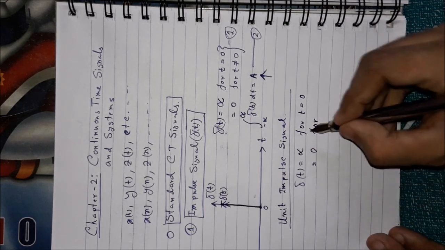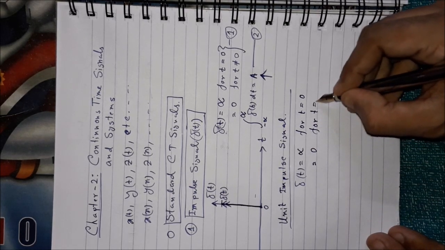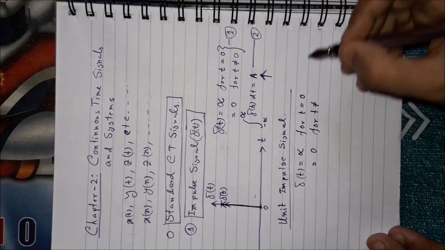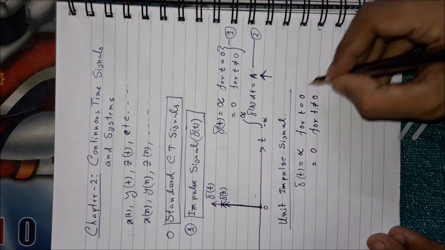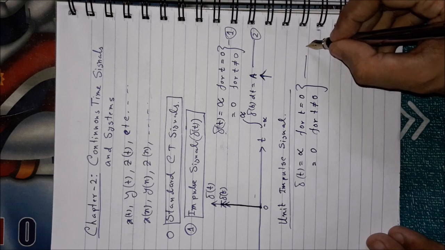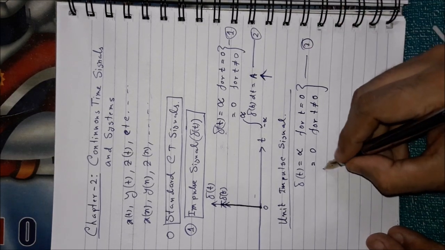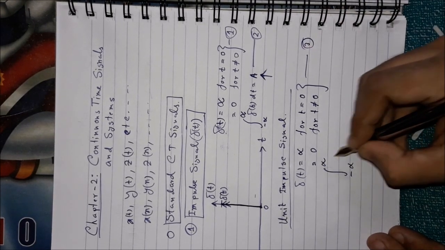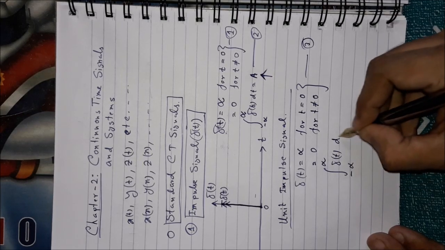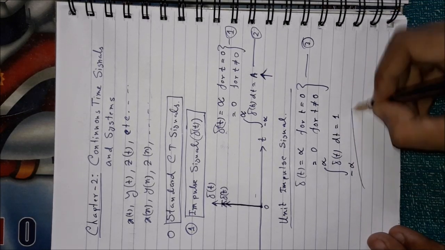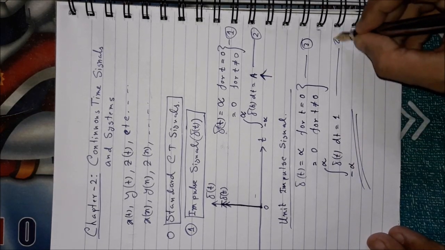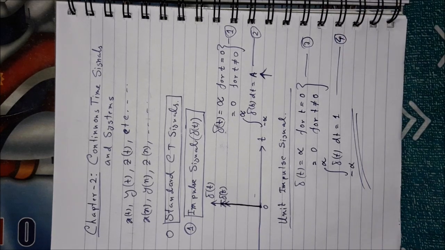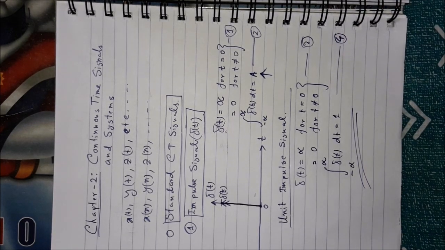That means it should be equal to infinity at t equal to 0, and 0 for all other t values, and it should have an area of unity. If that is the case, then it is called the unit impulse signal.